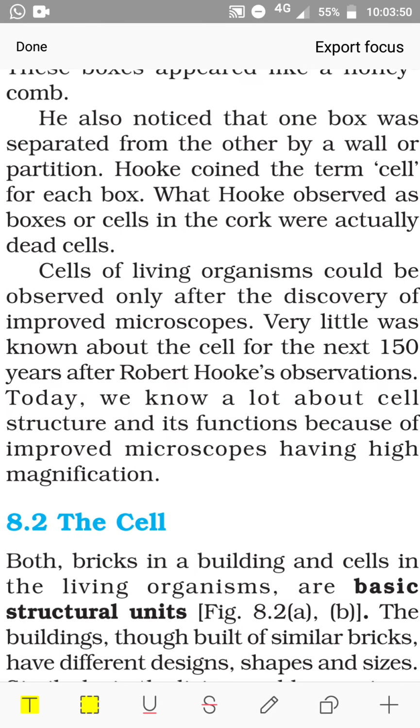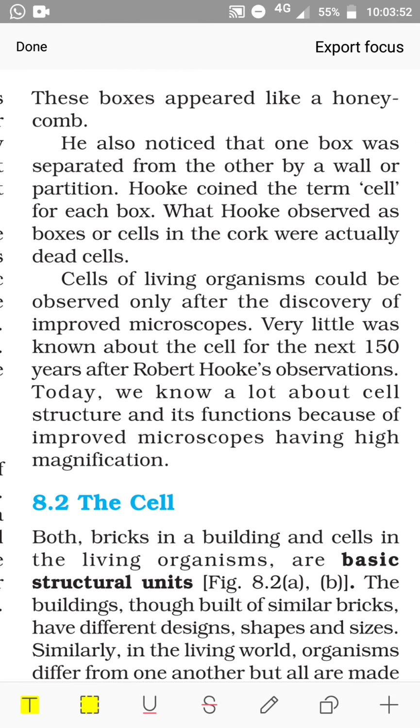He also noticed that one box was separated from the other by a wall or partition. Hooke coined the term cell for each box. What Hooke observed as boxes or cells in the cork were actually dead cells. Cells of living organisms could be observed only after the discovery of improved microscopes. The microscope he used did not have that much magnifying power.